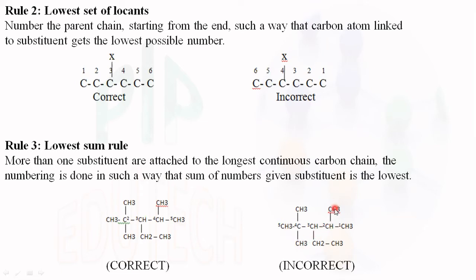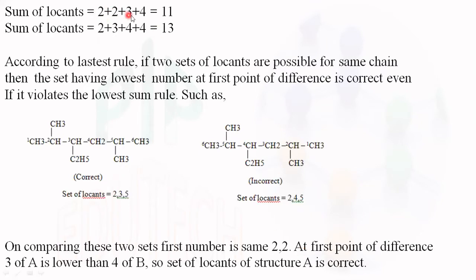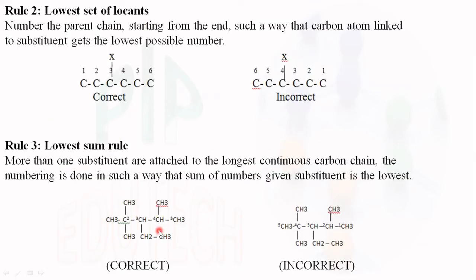So we can consider it as 2 plus 3 plus 4 plus 4, totally 13. So the sum of locants in the first structure is 11 and in the second one is 13. So the one having the lowest sum of numbers is considered as the correct one and the higher one is incorrect.